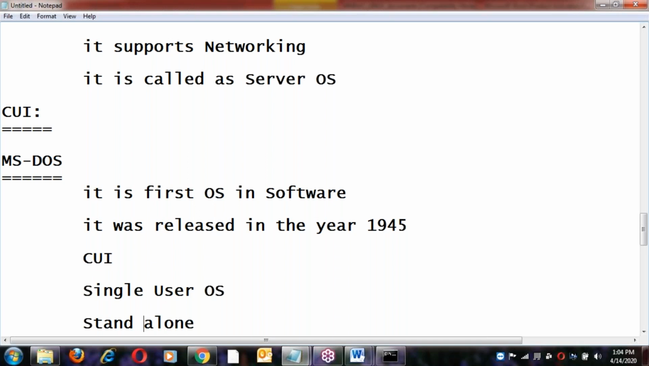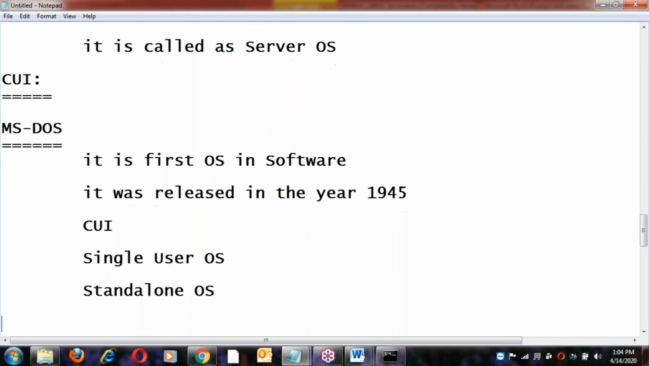Standalone means only one, right? A standalone operating system. This is about MS-DOS. This was the first one in the market.